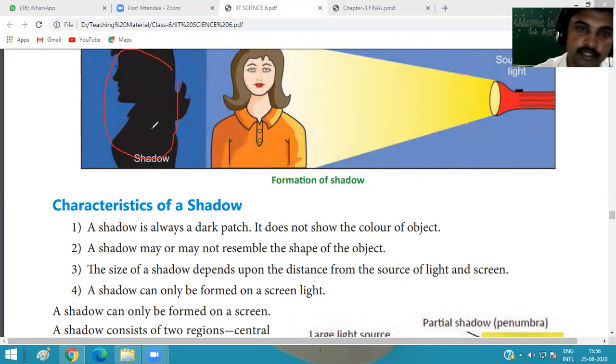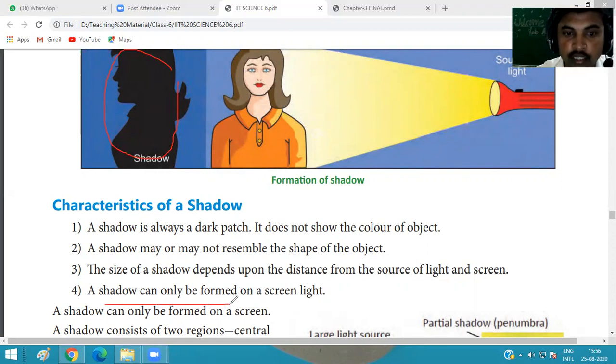The same condition applies to the screen. When the screen is near the object, it forms a large shadow, and if the screen is far away from the object, it forms a small shadow of the object.